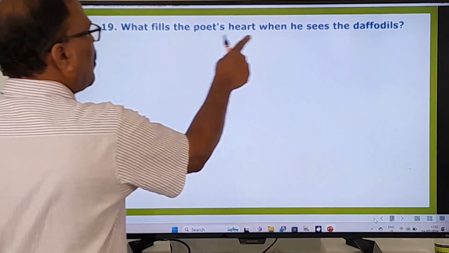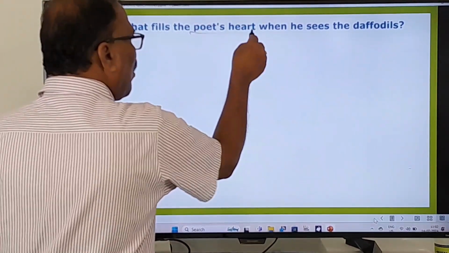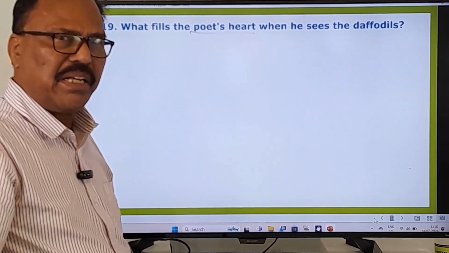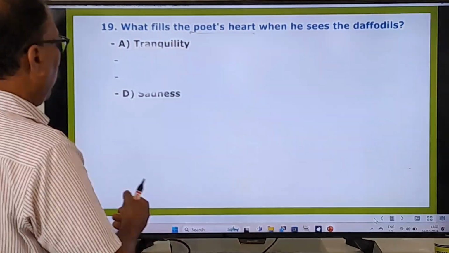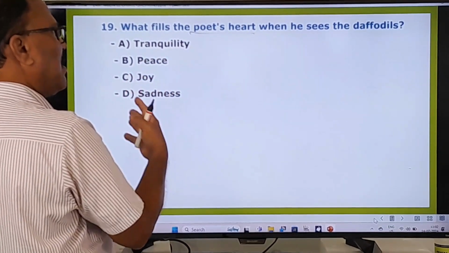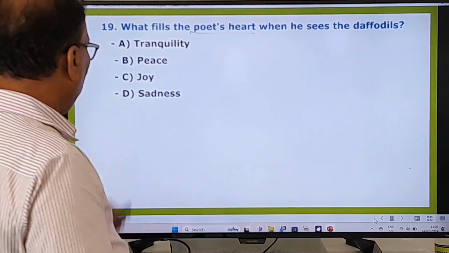What fills the poet's heart when he sees the daffodils? What happens when he finds the golden daffodils beside the lake? Here you know very well. Tranquility, peace, joy, sadness. What does he find on seeing the golden daffodils? Okay, you know that answer.